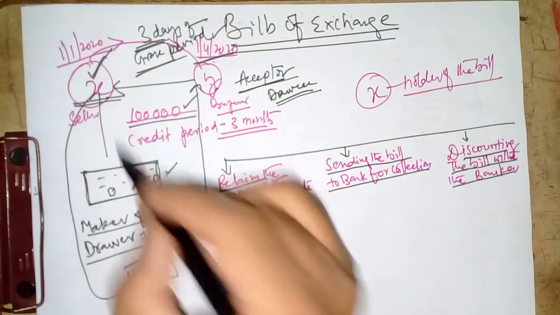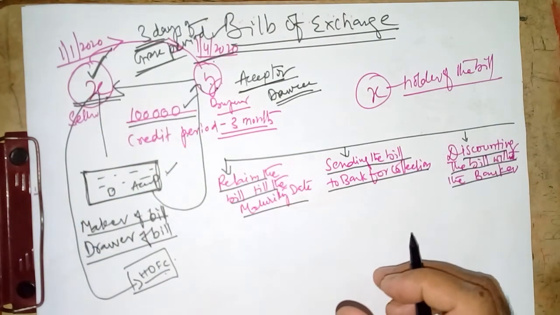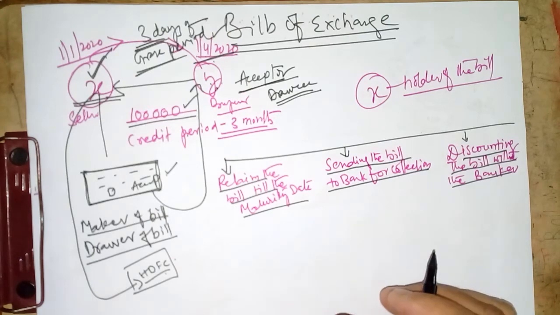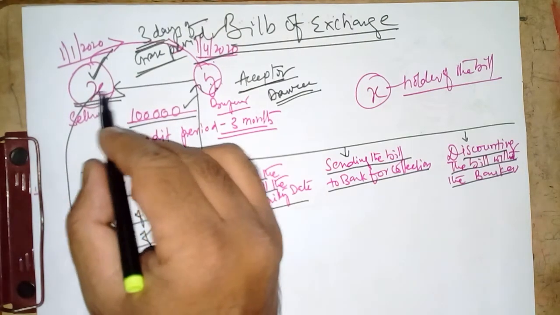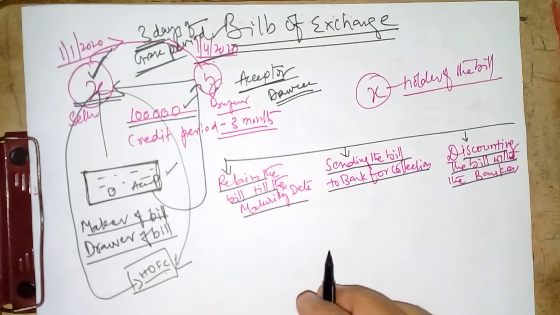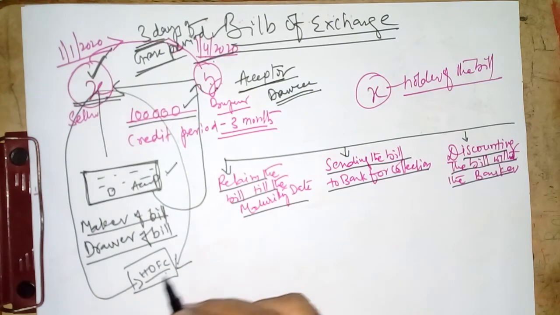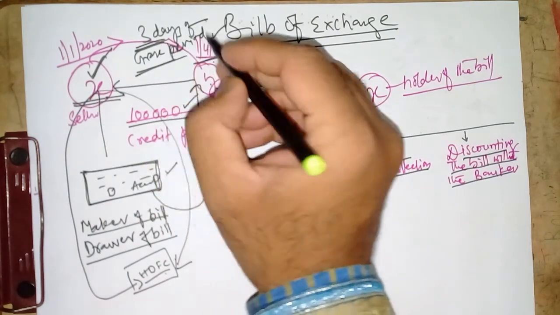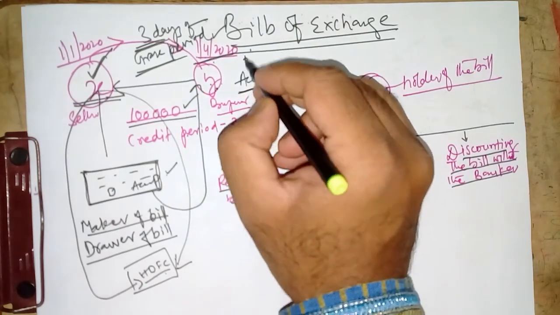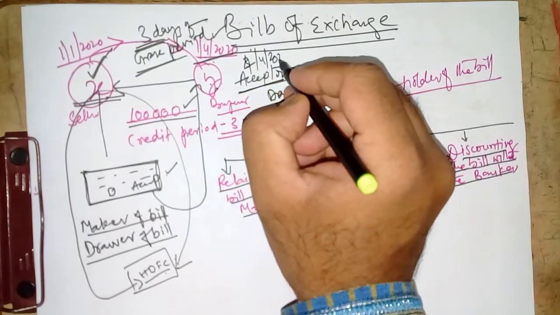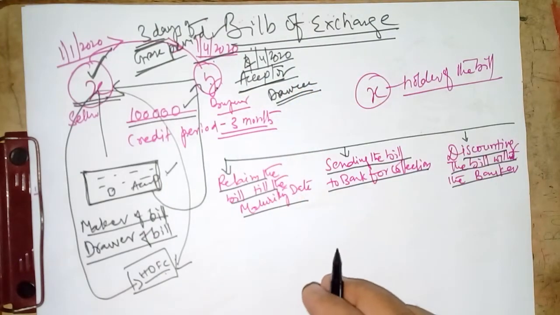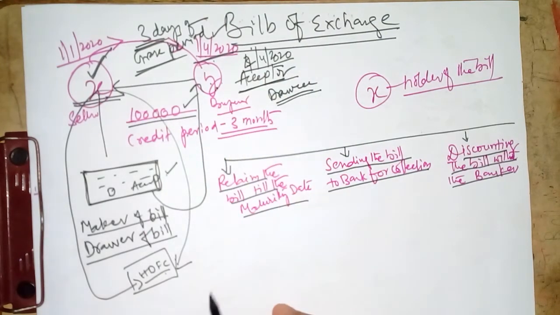Presume that X is in need of money right now. Right? He wants money. So what he will do? He will go to his banker, that is HDFC Bank. Presume that in this case we are taking an example, any bank you can take. He can ask the banker, dear banker, I have to get money on this date, presume that the maturity date is 4/4/2020. I have to get the money from Y. But as I am in need of money right now.